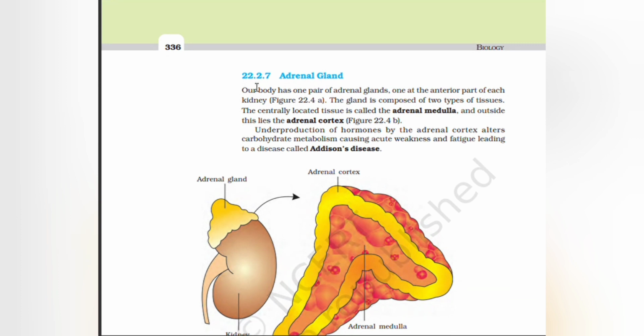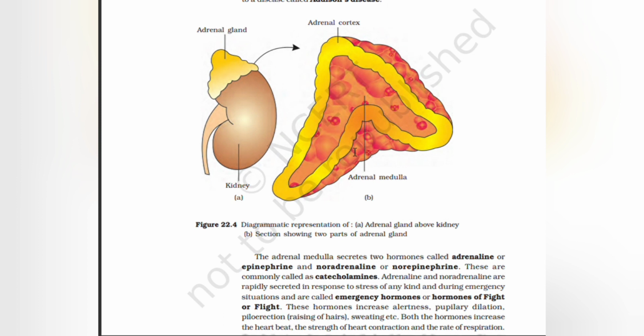Adrenal gland. Our body has one pair of adrenal glands, one on the anterior part of each kidney. The gland is composed of 2 types of tissues. The centrally located tissue is called adrenal medulla, and outside this lies the adrenal cortex. Underproduction of hormones by the adrenal cortex alters carbohydrate metabolism, causing acute weakness and fatigue, leading to a disease called Addison's disease.